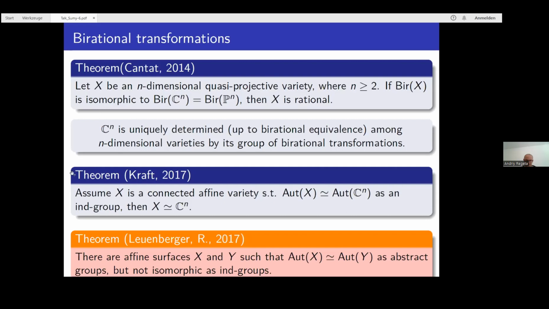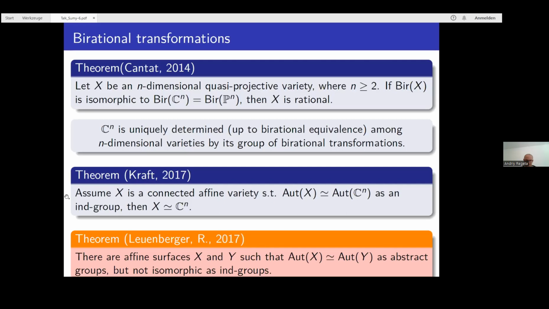On the other hand, if we look at the automorphism group of C^n, then affine space is determined by its automorphism group as an ind-group among all connected affine varieties.